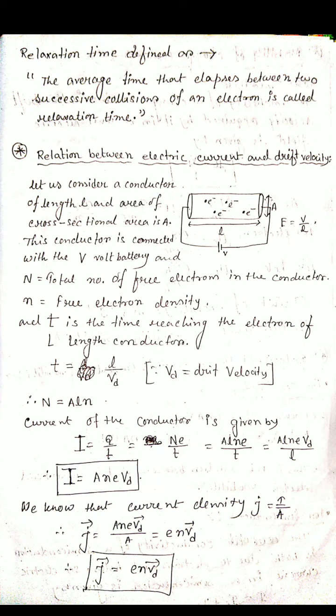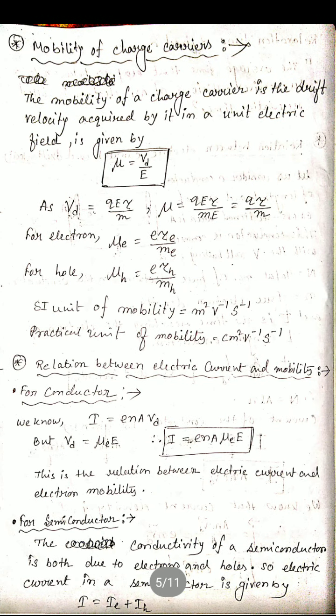We know that the current density J equals I by A. We express this expression in terms of current density. J equals I by A. So in place of I, if we put that expression, we get E into N into Vd. So J equals E into small n into Vd. This is the relationship between the drift velocity and the current density. Clear? Okay.